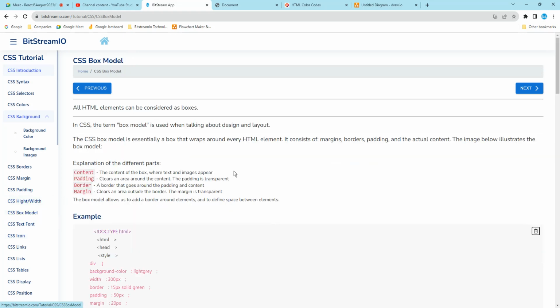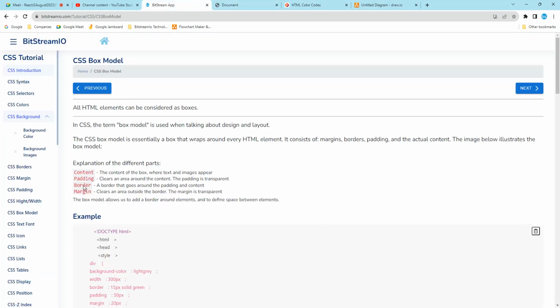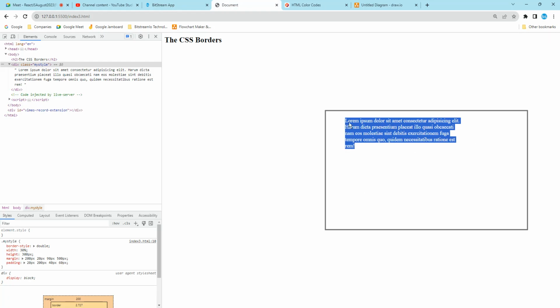Then this is called the box model. This is the last topic I will tell and I will finish this one. What is a box model? All HTML elements can be considered as a box model. Why? Because the content is there, padding is there, border is there, margin is there. The content is this part. And the padding is the space we create between the content and the outside border element. So that is called padding.